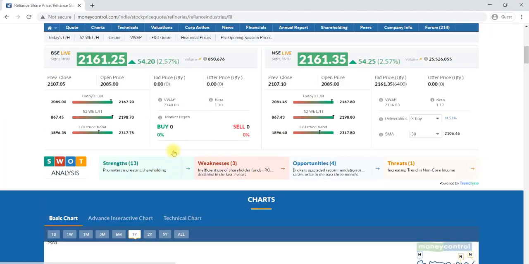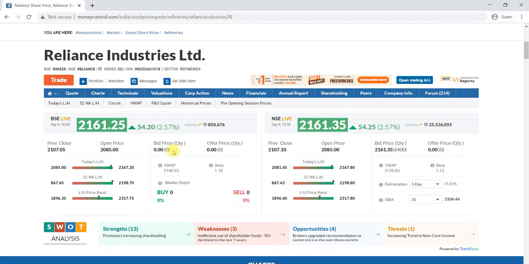In the sense, it has gone up to 2,161 rupees. How did it become that? What will happen in a market when an IPO has been announced? Someone may subscribe, in the sense they have bought the IPO. Once they have bought the IPO, many enthusiastic investors will be there. For example, I haven't got any IPO, but I would like to buy Reliance Industries. I would like to participate in Reliance Industries.